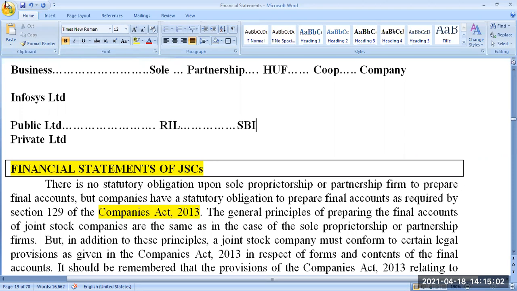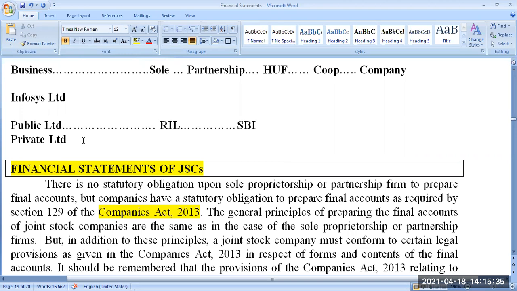A private limited company can also be a government company. It can also be a private sector company. If myself and my wife, we two are together and joining a private limited company, that company is a private sector, private limited company. If the government itself is starting a company, that's a public sector, private limited company. Okay. I think we are moving so much away from the main area of our accounting. We'll come back. At least it is making sense, right? What is a public limited company? What is a private limited company?